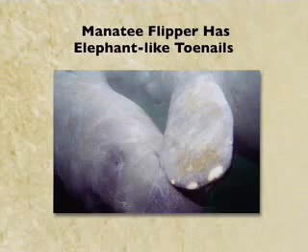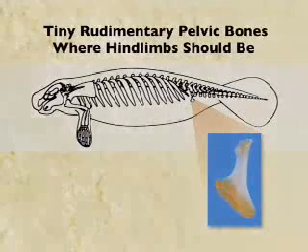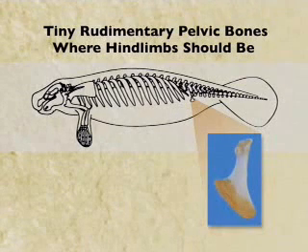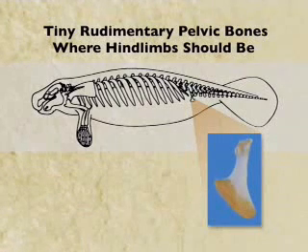DNA studies show that the DNA of manatees and the DNA of elephants is more closely related than most other mammals. So it looks like these may have evolved from four-legged creatures. In addition, although manatees don't have hind limbs, if you look at their skeleton, they do have tiny rudimentary pelvic bones where a hind limb would normally be found. Okay, these aren't attached to the vertebral column. They can't support weight. There's no leg that comes off of the pelvis.